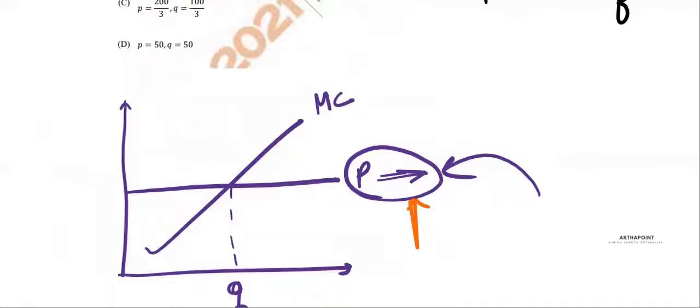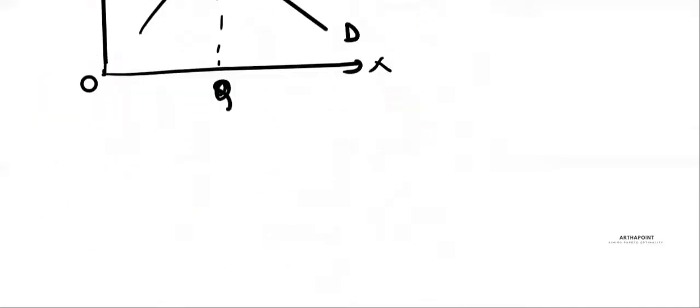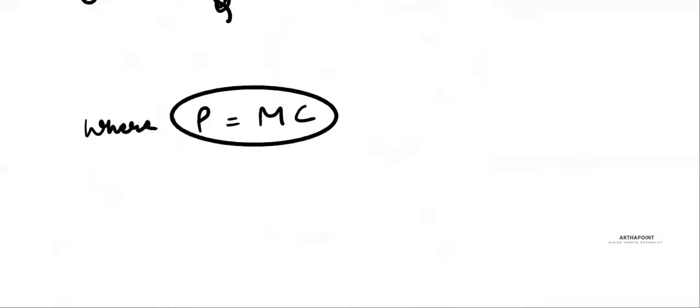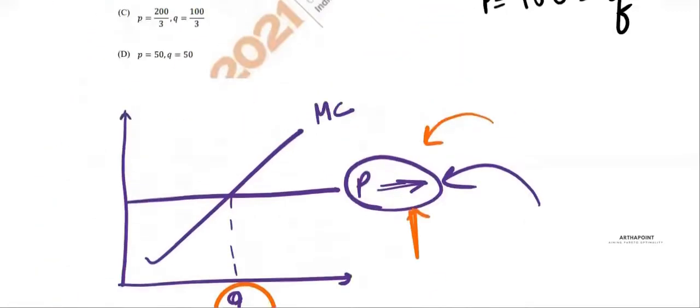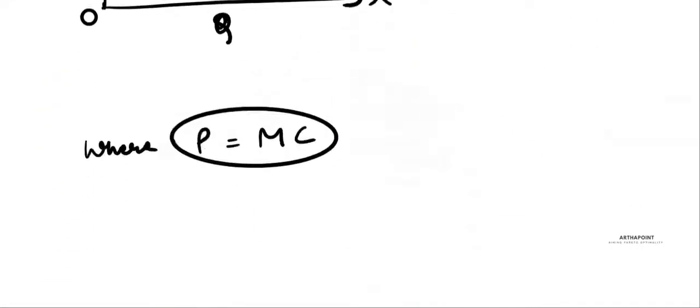All that they can do is act like a perfectly competitive firm and see where they will get their equilibrium. And where does any firm get its equilibrium? Where they equate price equal to marginal cost. No profit, no loss situation. Why? Because it is a perfectly competitive firm.